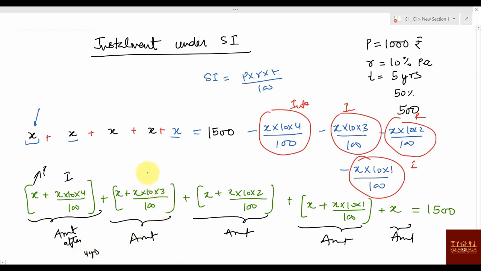This is the amount after 3 years. This is the amount after 2 years. This is after 1 year, and this is after 0 years, right? So this is the thing you have to do. Or you can say, I'm simplifying it, I'm writing it in such a way that you understand that 5